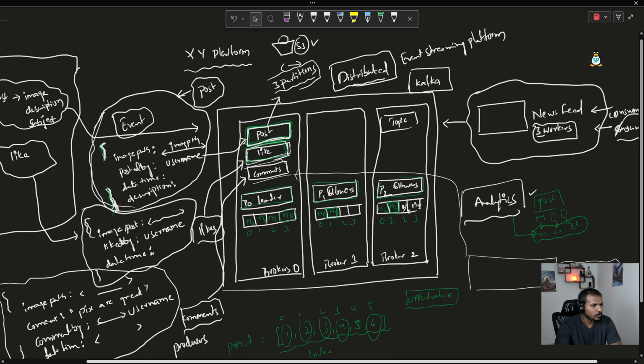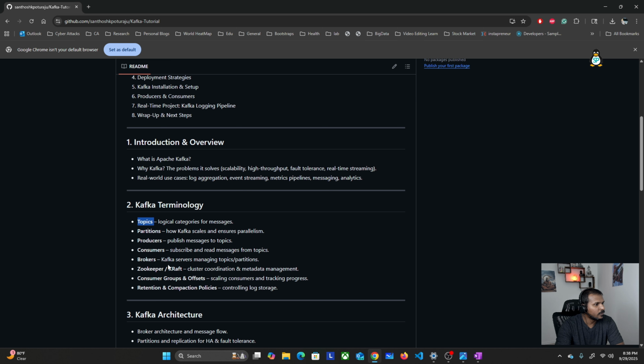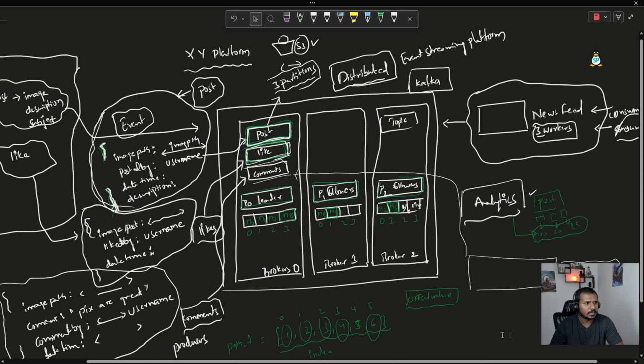And now let's go back to our GitHub and let's understand if we missed anything. So I believe we spoke about all these: topics, partitions, producers, consumers, and brokers. And now the ZooKeeper, consumer group, offset. I think we spoke about consumer group and offset already, and retention, compliance policies, and ZooKeeper and Raft. So just to make our life very, very easy, I'm not going to talk about what ZooKeeper is in this particular session because we are going to talk about Kafka installation, architectures and all that in the further videos in this course.